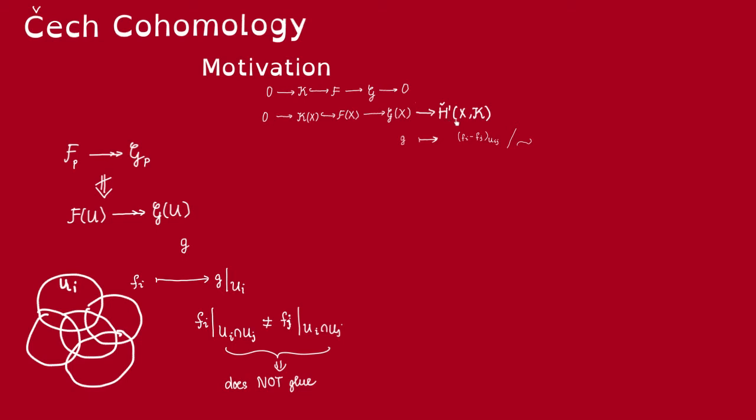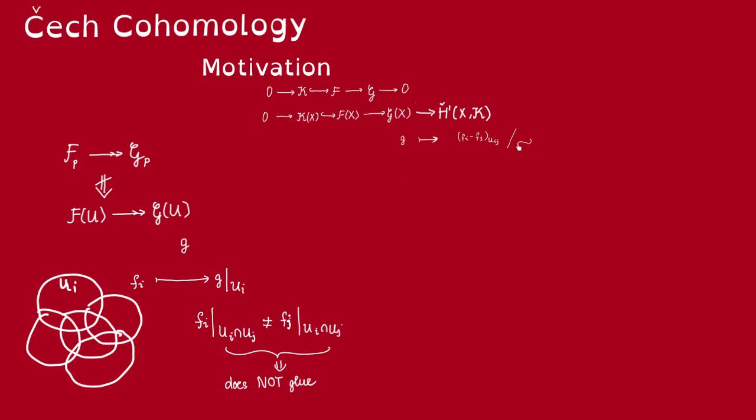So the image of g in this group should capture the compatibility of the local preimages. Thus, maybe we can think of elements of this group as, say, tuples. On each U_ij, we take the element f_i minus f_j. By U_ij here, I mean U_i intersect U_j. And then we define some equivalence relation on this, so that we have exactness here. That means the image of g is trivial, i.e. g lies in the kernel here, if and only if g is in the image of this, i.e. g actually has a global preimage.